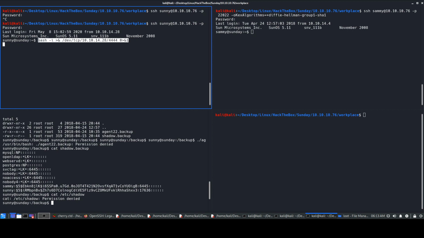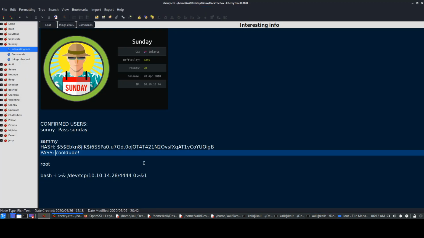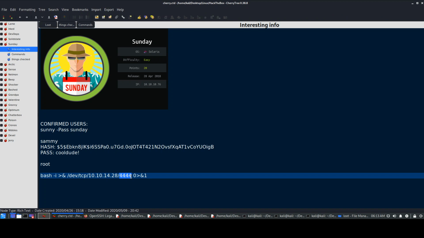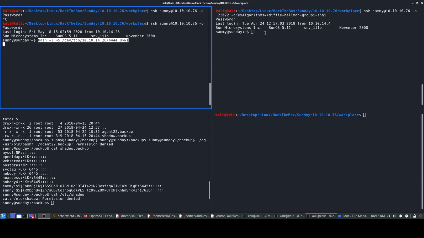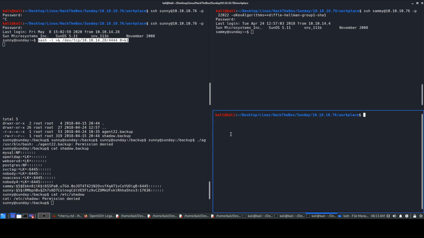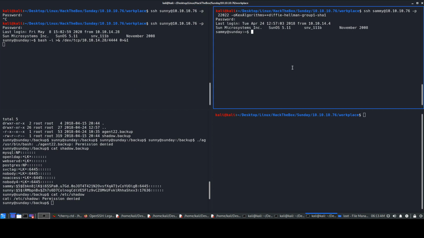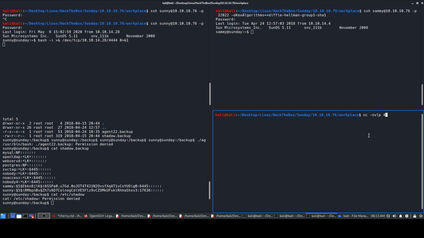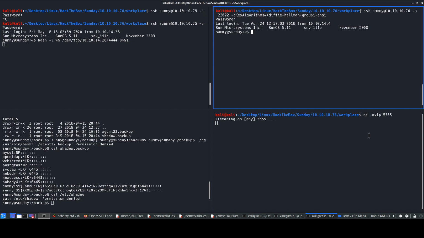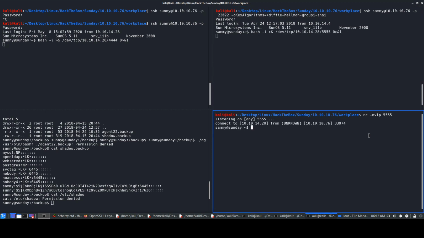Probably the first thing I'll do is just upgrade my shell. I'll take this thing, copy it, and edit it over here. Sorry, I'll just give 5555, because obviously 444 is already running. So just to avoid confusion, the left side is user Sunny, right side is user Sammy. This is what we'll be doing in order to execute things properly. So we'll be checking with nc -lvnp 5555. Okay, giving this and pressing enter, and we get a shell over here in this terminal as user Sammy.